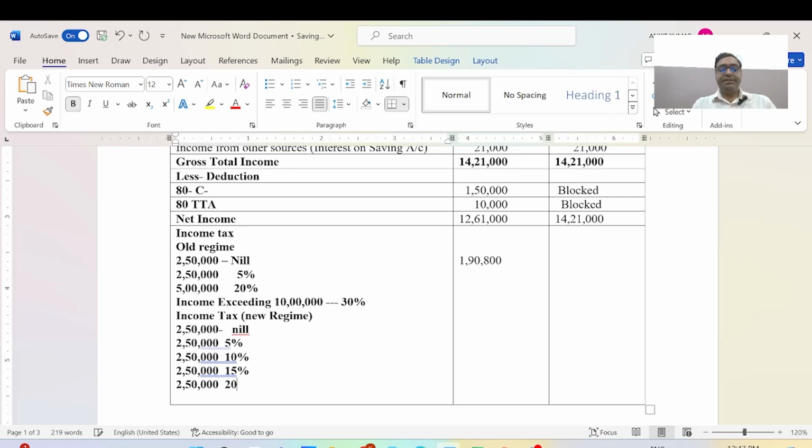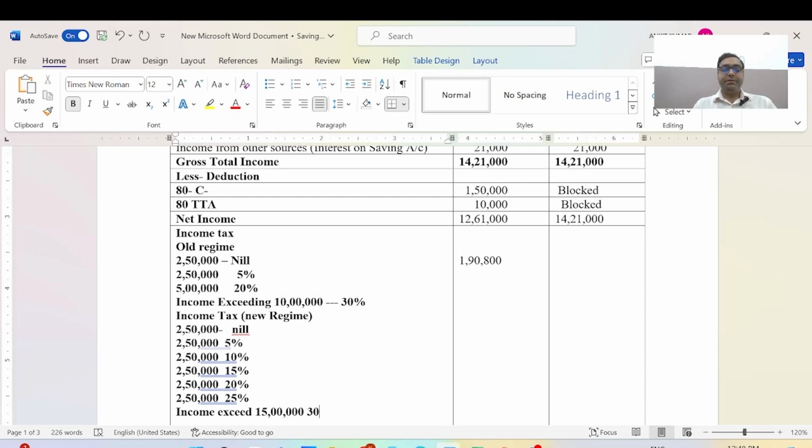It will be 20 percentage, and next is 2 lakh 50,000, here it will be 25 percentage, and more than income exceed 15 lakh rupees, it will be 30 percentage.